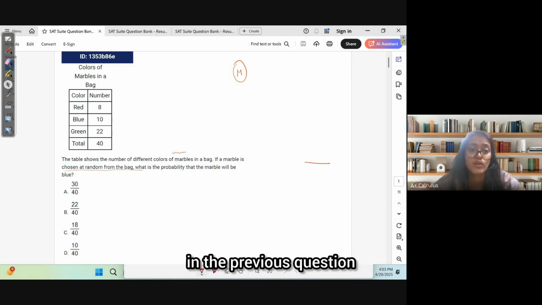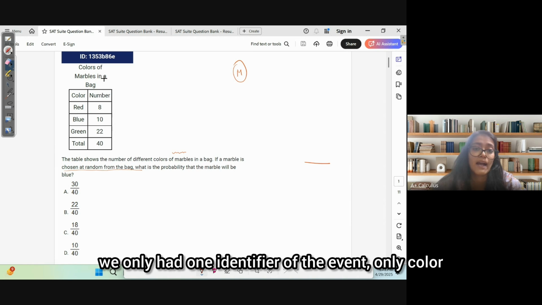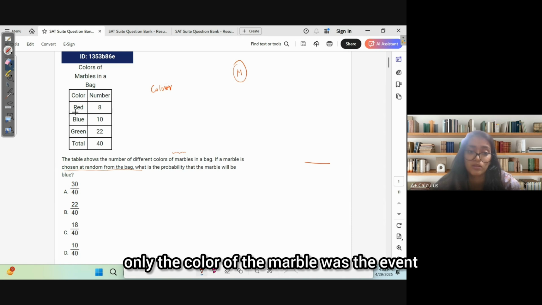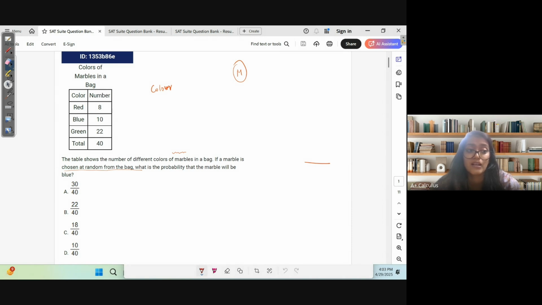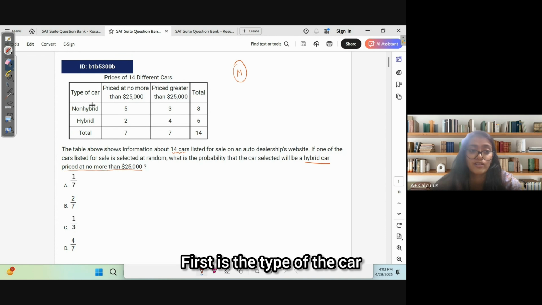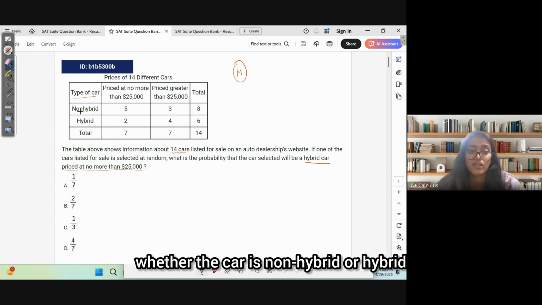See, in the previous question, we only had one identifier of the event, only color. Only the color of the marble was the event, right? Now, in this question, we have 2 identifiers. First is the type of the car, whether the car is non-hybrid or hybrid.